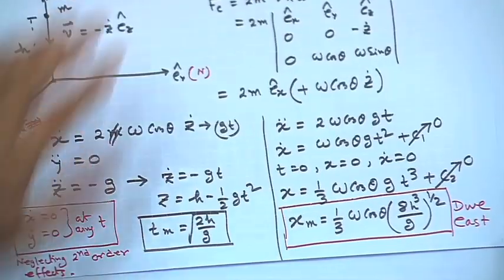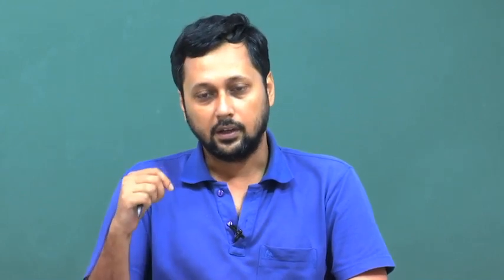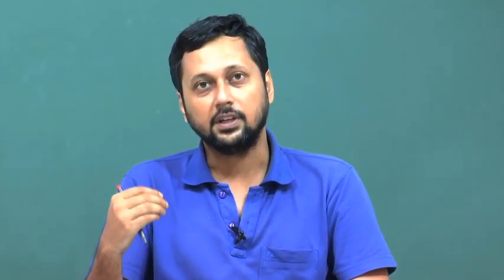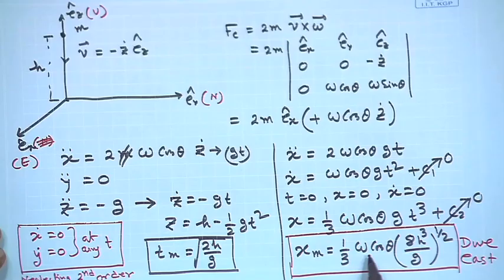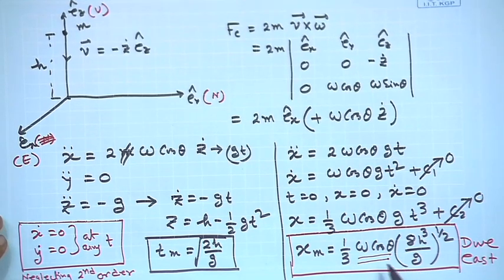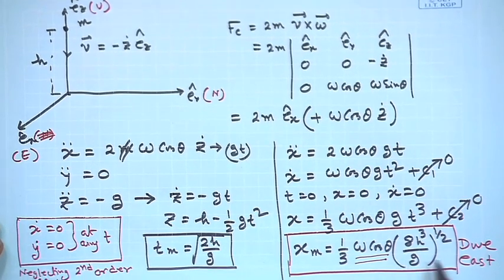So, this is the important result, because we start from the top and we see that the deviation is due east. And also please note that the final expression we got is proportional to omega cos theta. So, it does not matter if we stay in the northern hemisphere or southern hemisphere, it will give you a deviation which is due east, right.